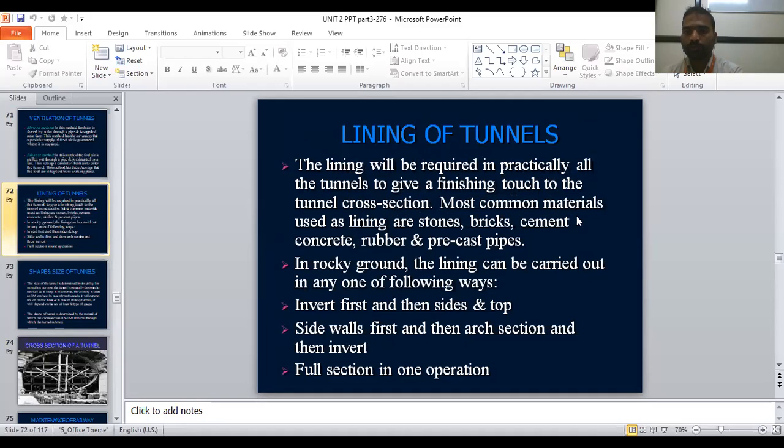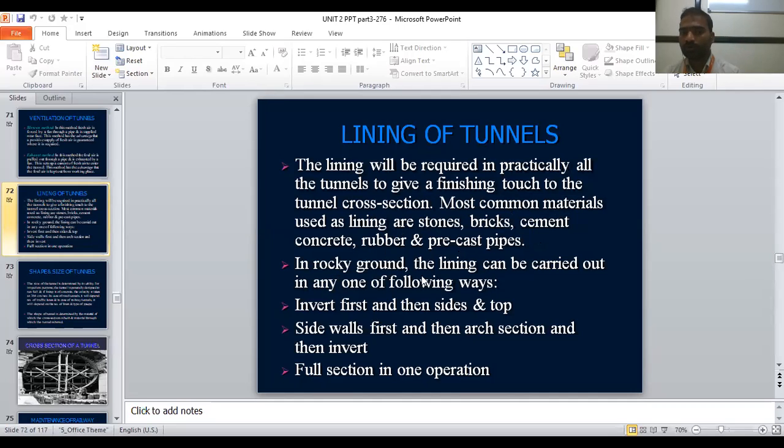Most of the common materials used for linings are, after excavating and all, we should do proper finishing. You know, after house construction is done, you do finishing, plastering, later varnish, later painting and so on. In the same way, after drilling and constructing the tunnels, we should do lining work. Most of the common materials used for the linings are stones, bricks, cement, concrete, rubber, and precast pipes.